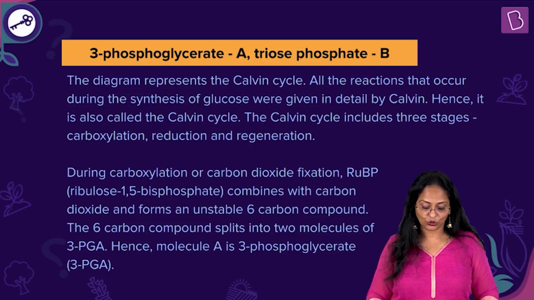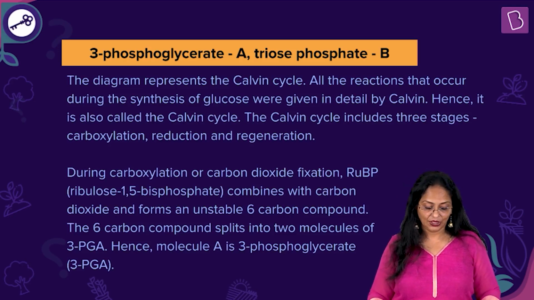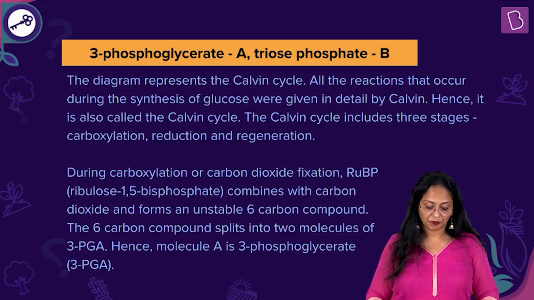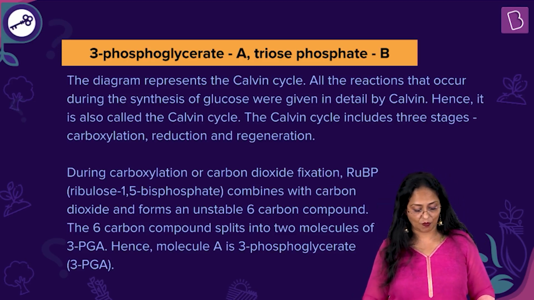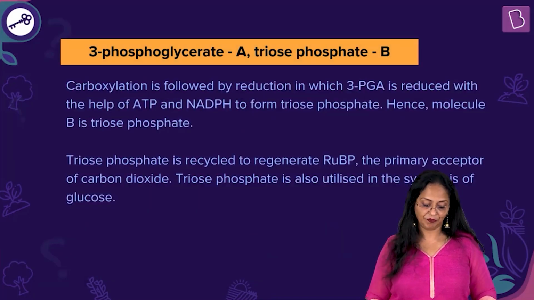The Calvin cycle includes 3 stages: carboxylation, reduction, and regeneration. During carboxylation or the carbon dioxide fixation, RuBP, that is ribulose 1,5 bisphosphate, combines with carbon dioxide and forms an unstable 6-carbon compound. The 6-carbon compound splits into 2 molecules of 3-PGA. Hence, molecule A is 3-phosphoglycerate or 3-PGA.